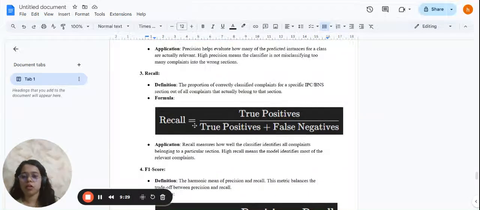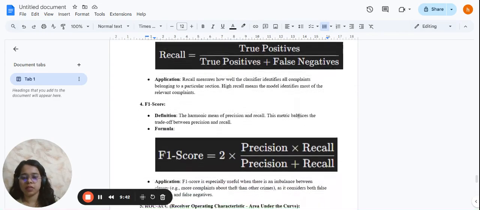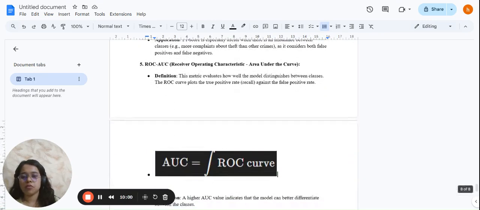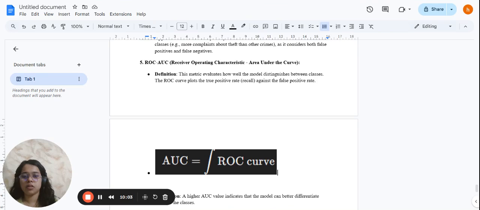Now, next is recall. Recall measures how well the classifier identifies all complaints belonging to a particular section. It is denoted as recall equals true positive divided by the sum of true positive plus false negative. Next, we have the F1 score, which is useful when there is an imbalance between classes, as it considers both false positives and false negatives. So F1 equals 2 multiplied by precision times recall divided by precision plus recall.